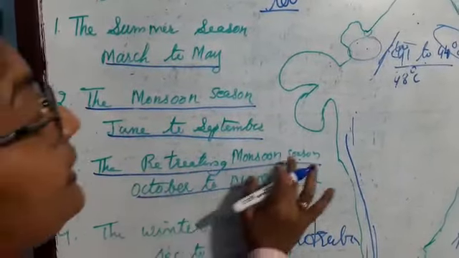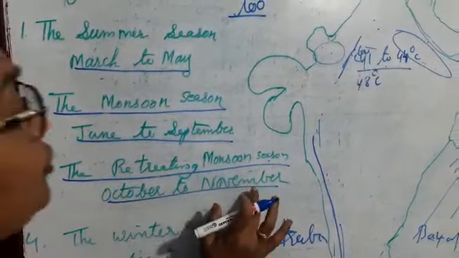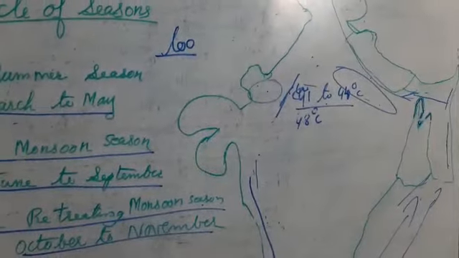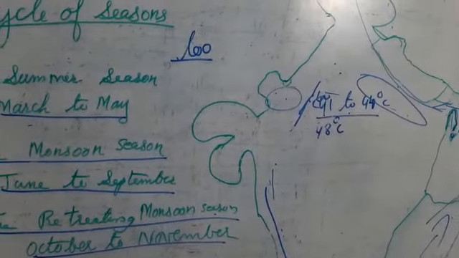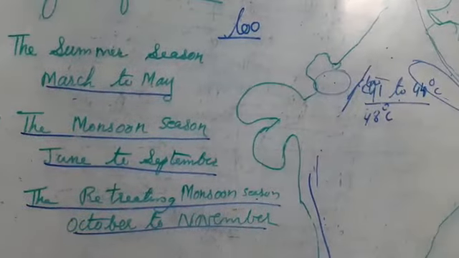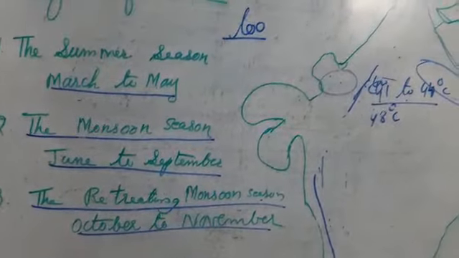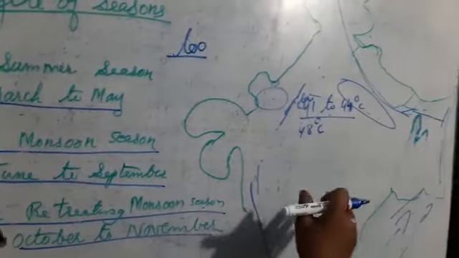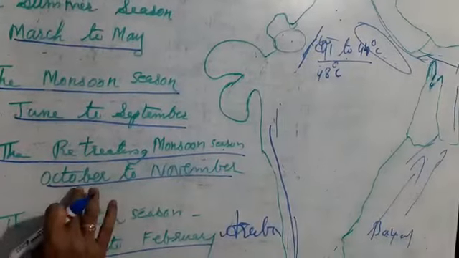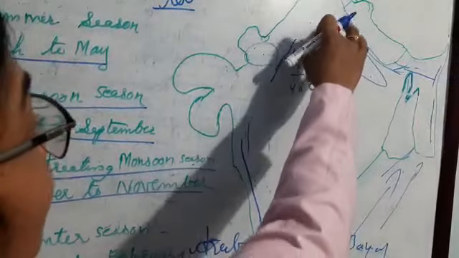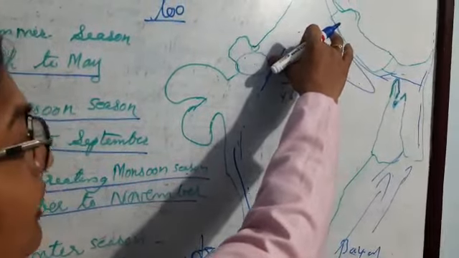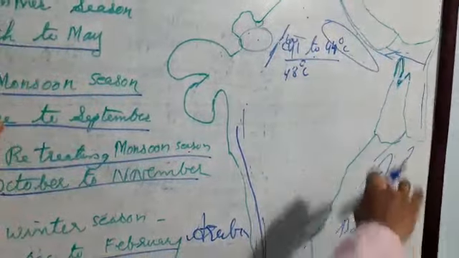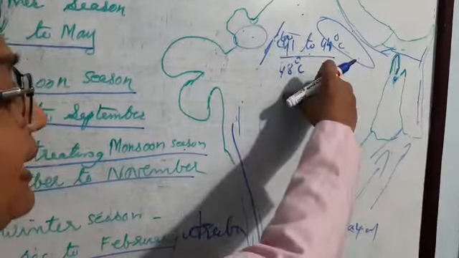The third one is the retreating monsoon season, October to November. That means the monsoon season will withdraw from the whole of India. In October the temperature will increase a little, which we call the October heat. So in October and November the temperature will increase a little, and the monsoon will retreat or withdraw from the mainland of India.